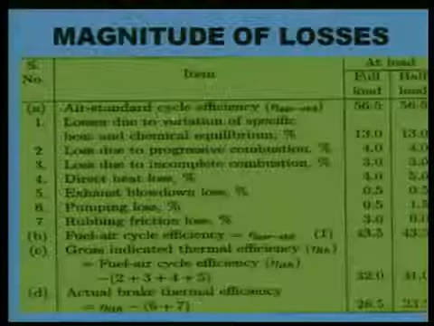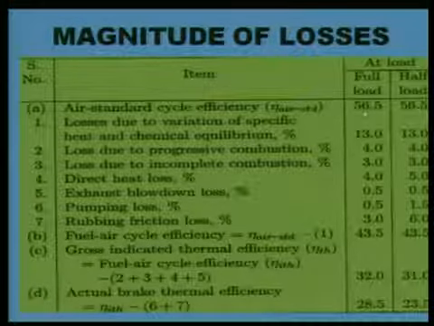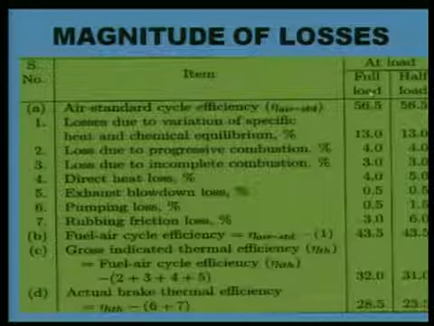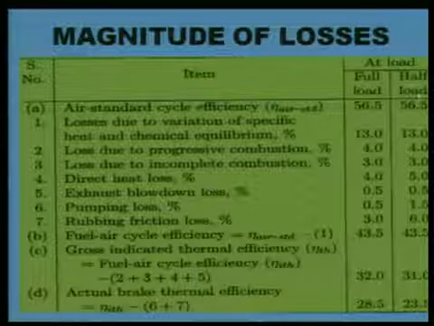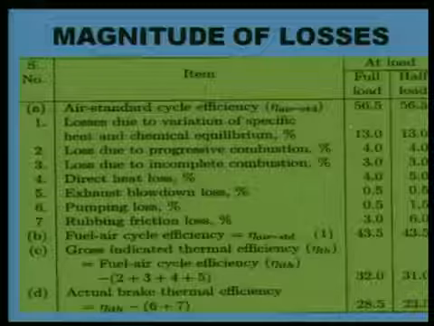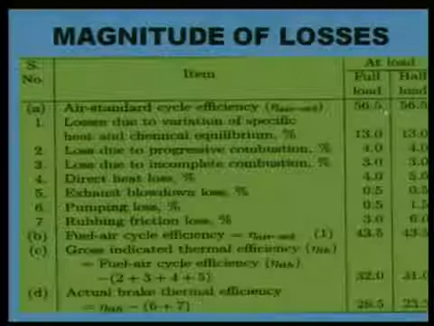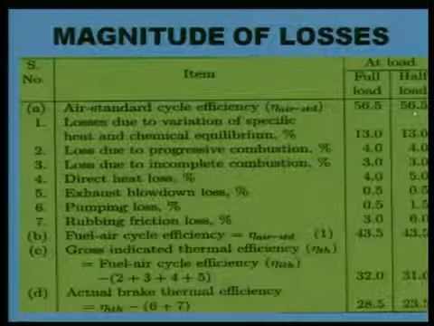These are the magnitudes of losses. First of all, in this table you see the air standard cycle and the efficiency of this cycle. Full load means the throttle is fully open. Half load means the throttle is partly open. In the air standard cycle there is no question of throttle, so whatever thermal efficiency it gives at full load, the same it gives at half load.